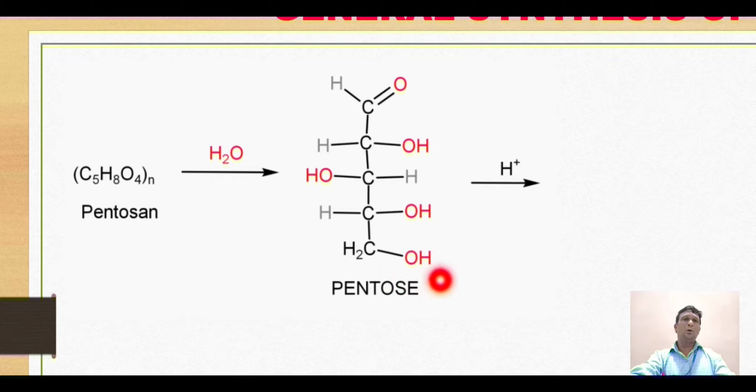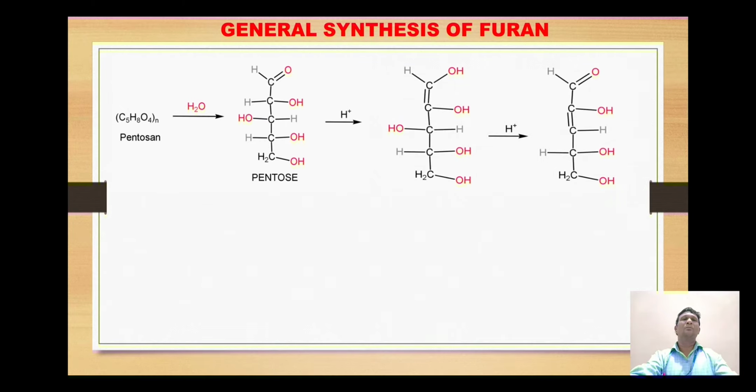This pentose then gets reacted with the acid molecule. When the acid is reacted with pentose, the carbonyl group which is attached with this carbon bearing the hydrogen gets converted into the corresponding hydroxy group.